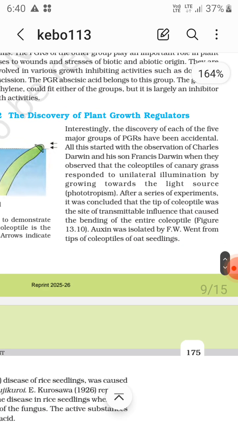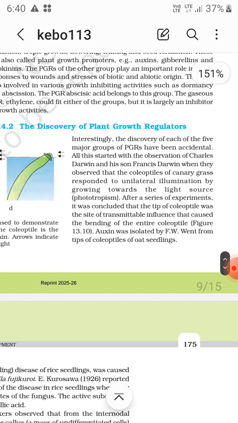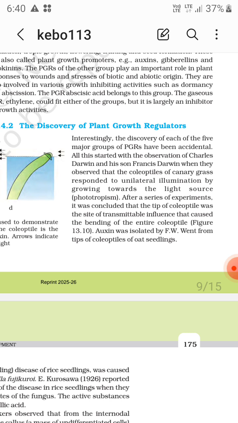Now auxin was isolated by F.W. Went from the tips of the coleoptiles of oat seedlings, and coleoptiles of canary grass were used by Charles Darwin and Francis Darwin. Don't get confused here.